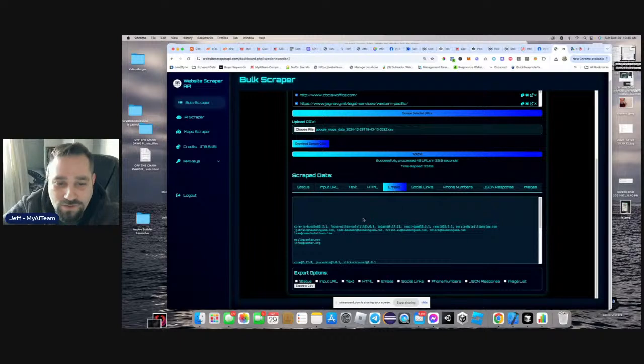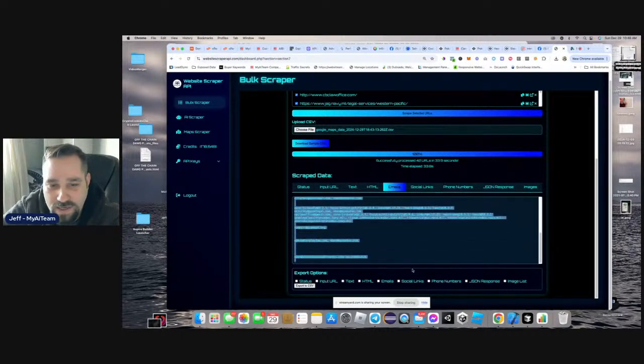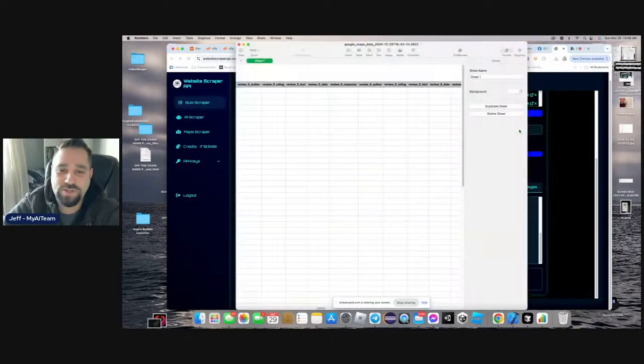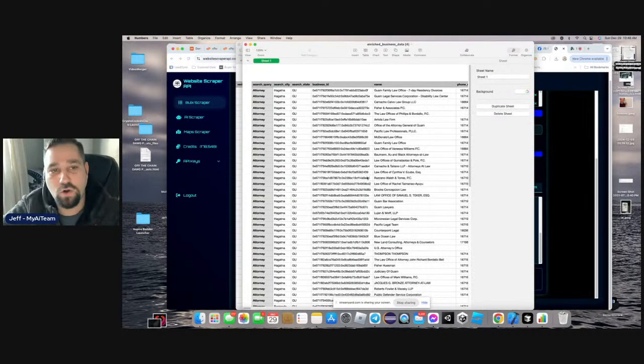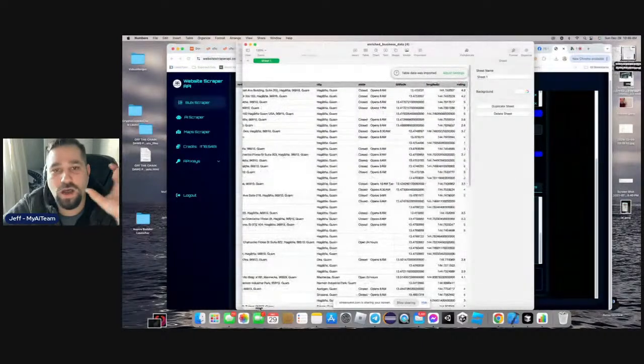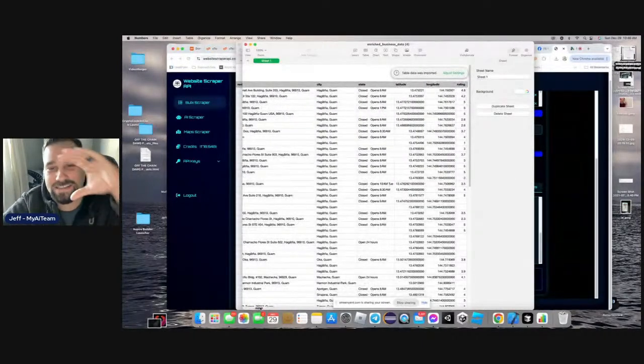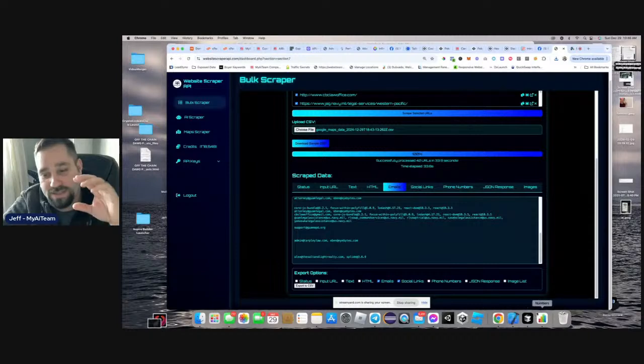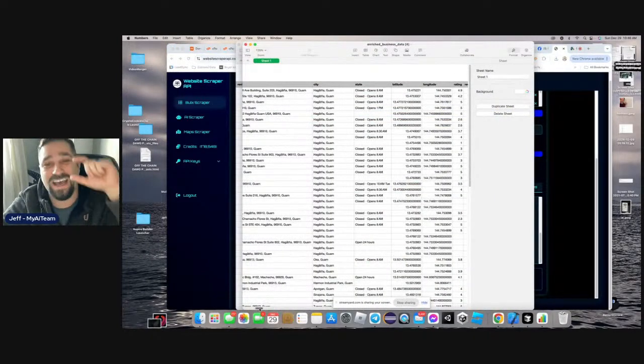Now watch this. If I go to emails, you can see that we actually have all the emails over here. I could also, if I hit export, export the emails and the social links, and it's going to export to the CSV. Just like our original CSV that we have, it's going to update that exact CSV. So now you don't have to copy and paste from one to the other. You just have to upload, and it's going to remember your original CSV, and it's going to amend and update the original one.